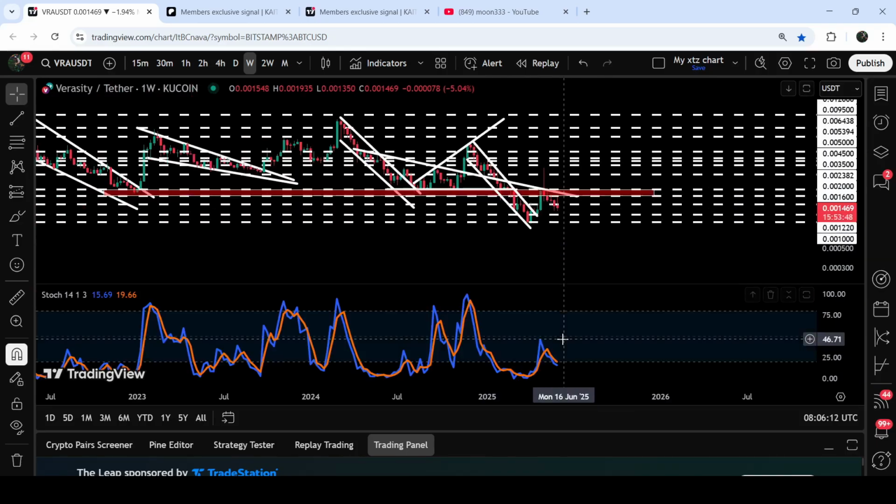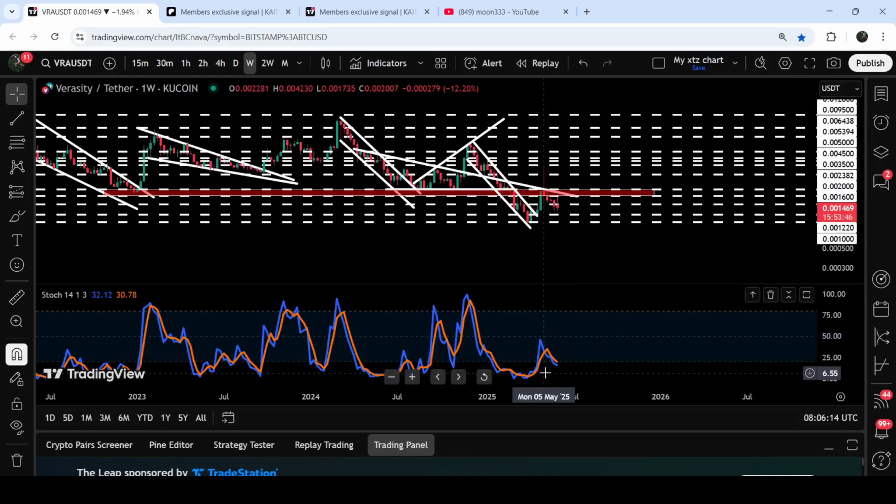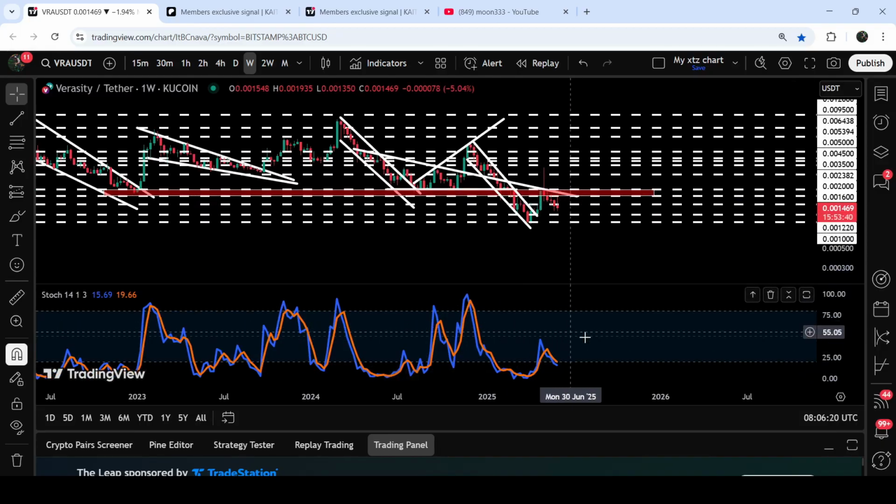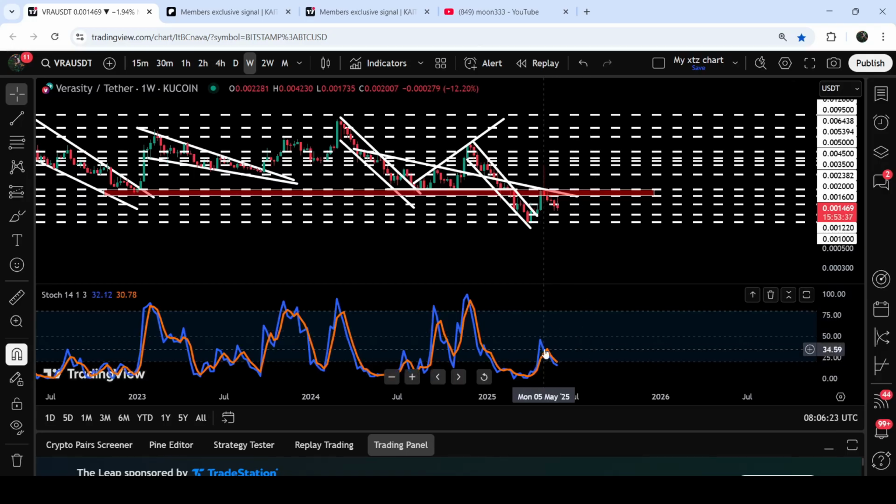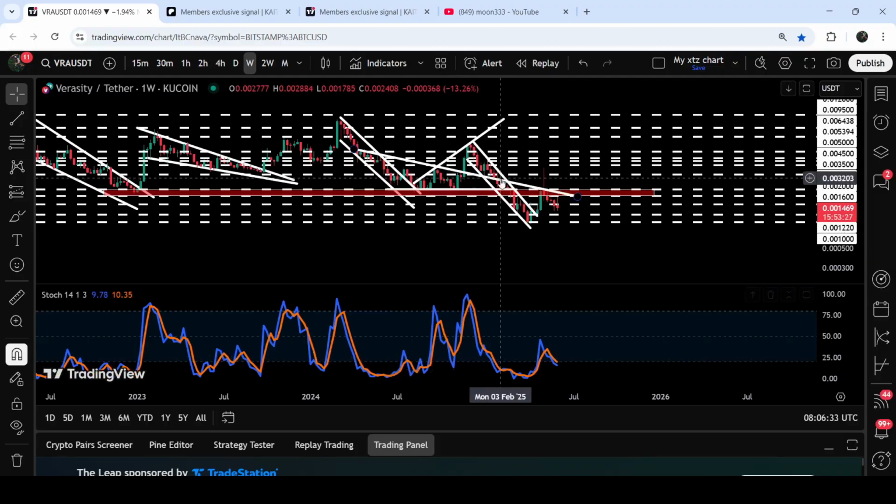And if we take a look at the oscillator, then you can see that stochastic has once again entered the oversold zone. Previously, when it entered the oversold zone, we broke out of the channel. And this time, we need to watch out for the crossover between this blue line and the orange line. If this fast line, the blue line, will cross up the orange line, like it did here, like it did here, and here, then we may see another price reversal very soon from here.